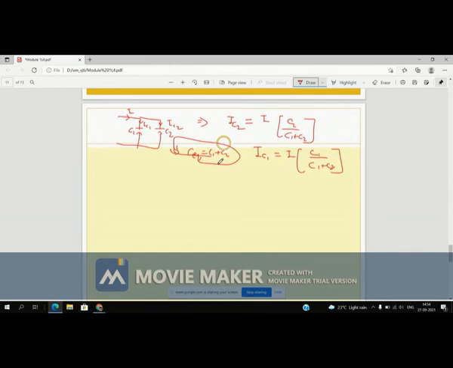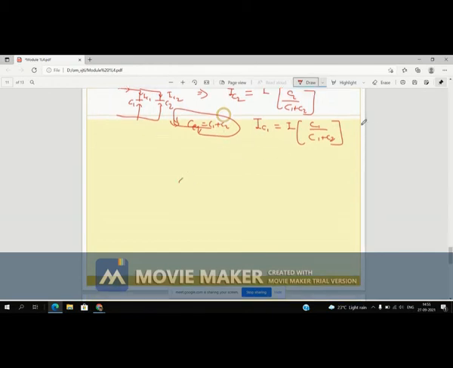Okay, now star and delta conversion is also important. See this, you can find more theory in the book which I uploaded in your Google Classroom. Here I have simply written the conclusion. This is delta to star conversion. In any circuit there can be some combination of delta and star, right?